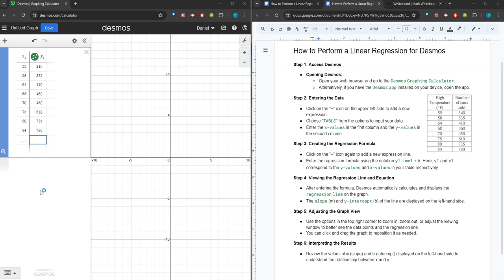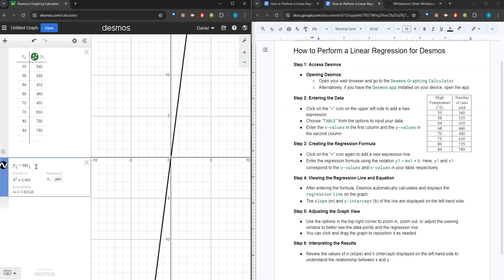Now we'll move on to step 3, creating the regression formula. We can click the plus sign again in order to start an expression, which will just take us down here, or you can simply click below your table. And we'll enter the regression formula using the notation y1 tilde m x1 plus b.